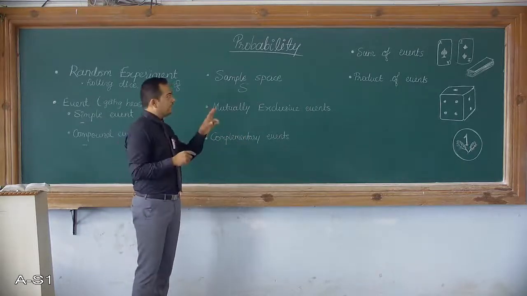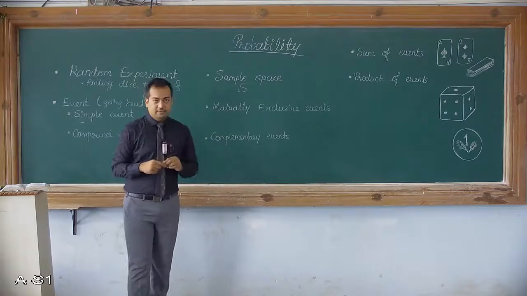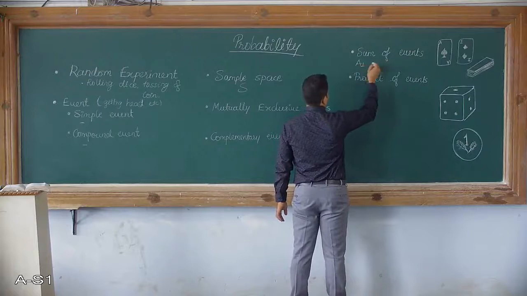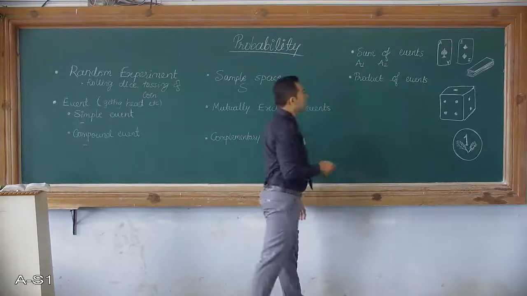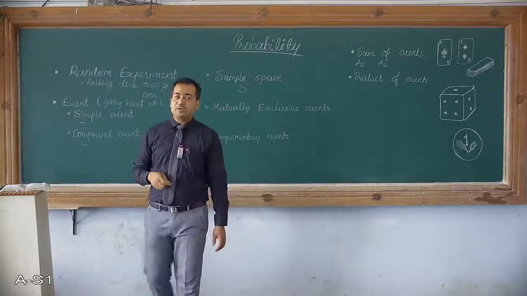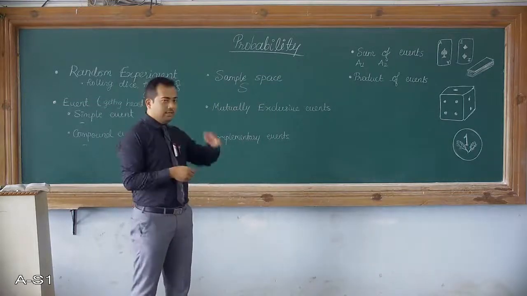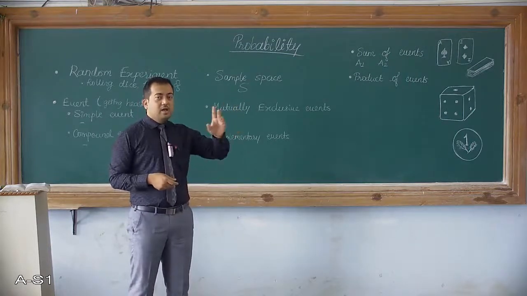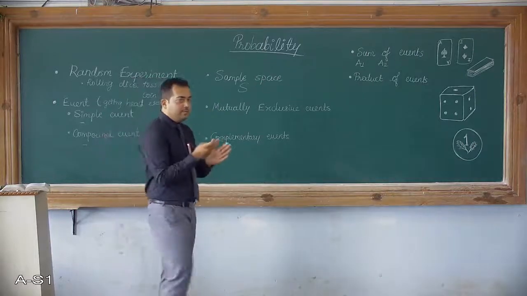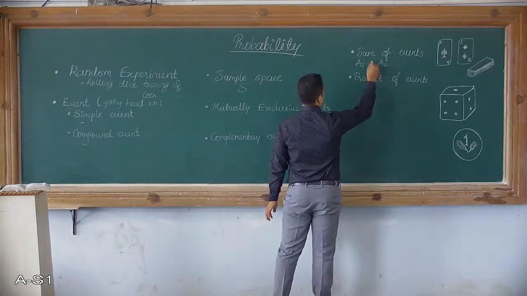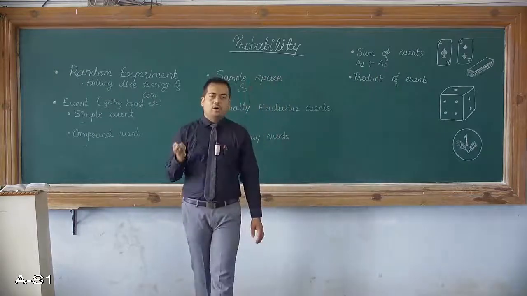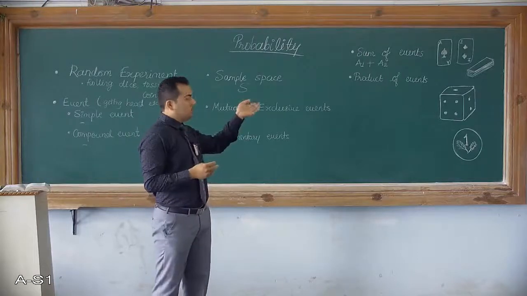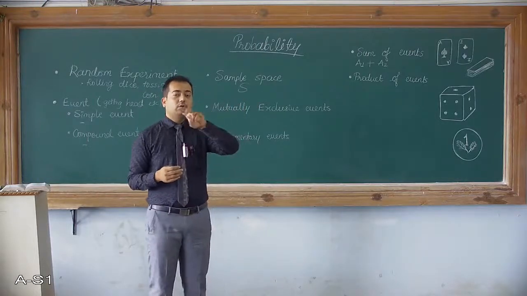Okay. Now the next thing is sum of events and product of events. Suppose there are two events A1, A2. What do you mean by sum of events? Sum of events talks about the probability that either A1 or A2 or both of them are occurring. That probability we denote as A1 plus A2, that means either A1 or A2 or both. So we denote it by A1 plus A2 when we are talking about two events.